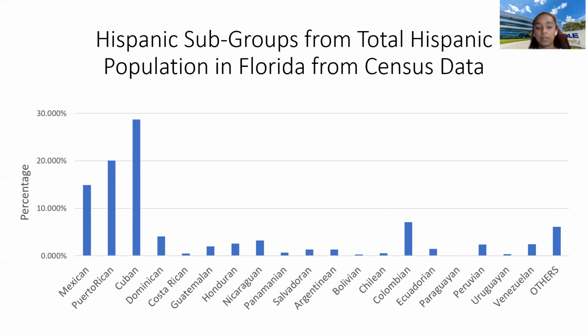But in order to begin analyzing these Hispanic voting trends, we first need to classify individual sub-ethnicities. As stated here, we are only given that they are Hispanic. Therefore, we need to develop a model and algorithm to then begin classifying which of these Hispanic subgroups throughout the state of Florida are under and overperforming.